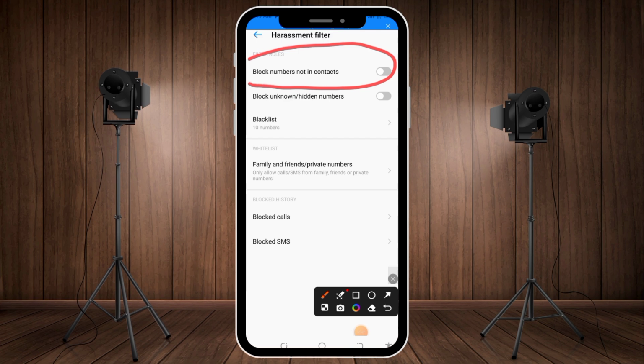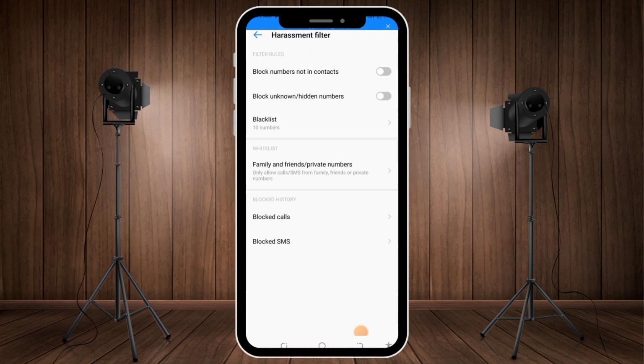Just like I explained to you guys, if you borrow money from a loan app, they are the ones that will call you from morning to night, and they will continue to call you and disturb you because they want you to pay their money. And that is not the only problem. You have some numbers that may be disturbing you regularly, calling you 24 hours without stopping. Even when you did not pick the call, they will keep on calling you. For those calls to stop, this is how you're going to do it.